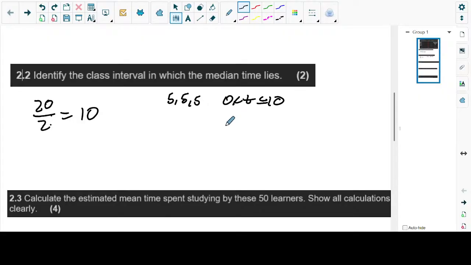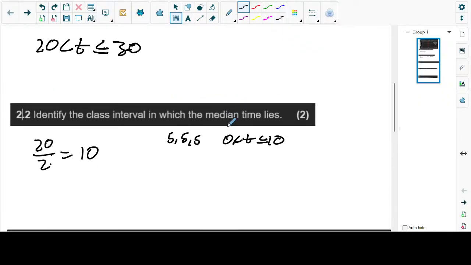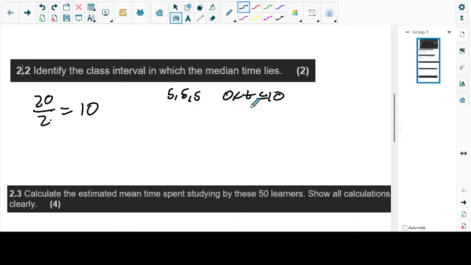Next, what do you have? You have 7 in the class 10 to 20. For now, I'm just trying to emphasize how we get the median. So we have 1, 2, 3, and from there onwards you are going to have 15 one time, 15 again, a third time, a fourth time, a fifth time, a sixth time, a seventh time. So that's what this means. And then the other one is going to be repeating itself 10 times.